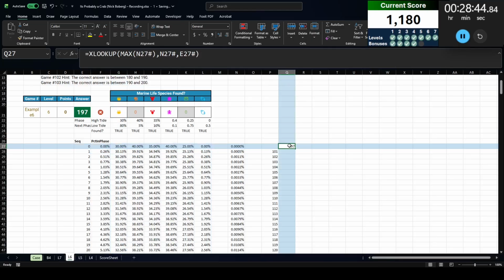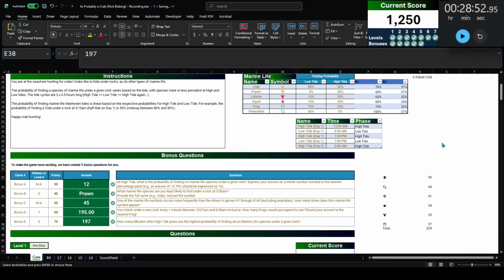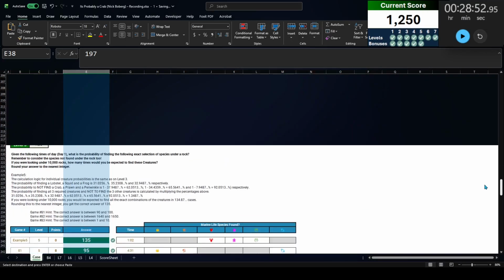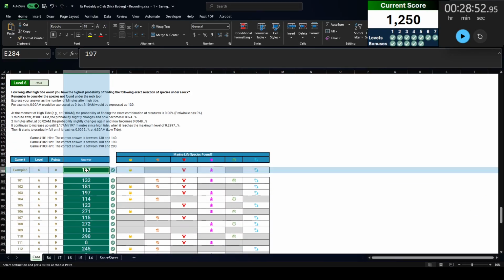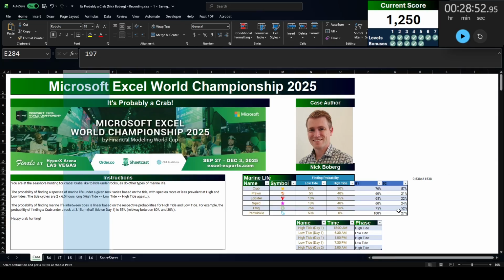The highest we get here is once again at 197. Is that right? Let's check. Is it 197 again? It is 197 again. How coincidental that this answer also matches the answer for example 6. How about that? I don't know if that's just coincidental, if there's a reason behind that. But anyways, that is a complete solve of the case.